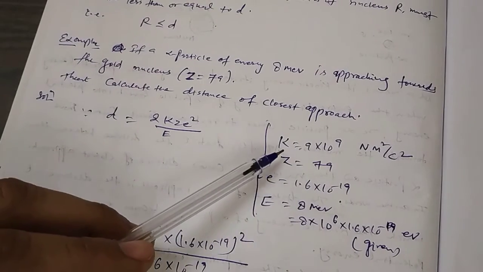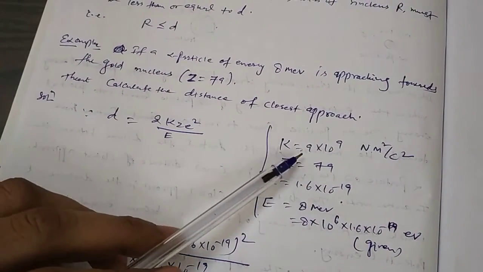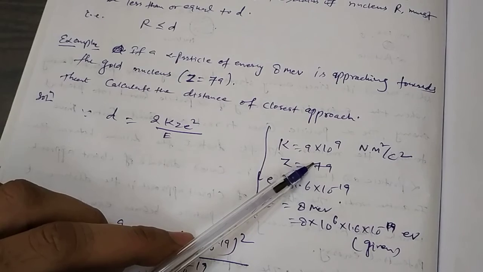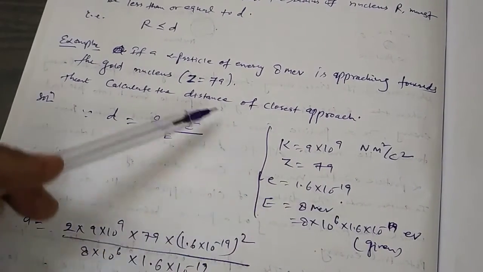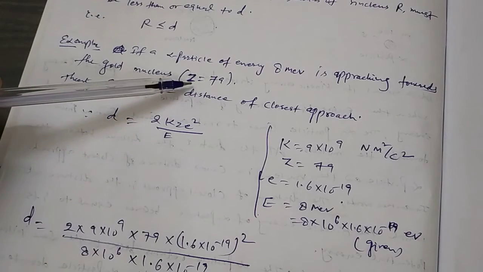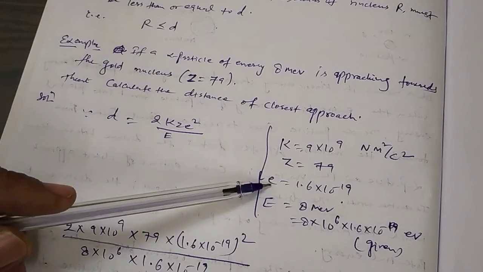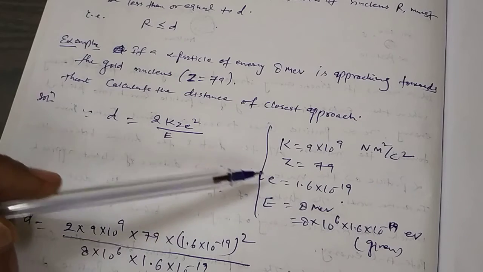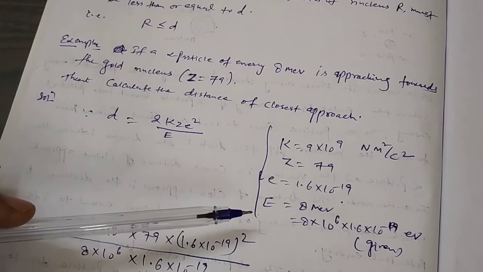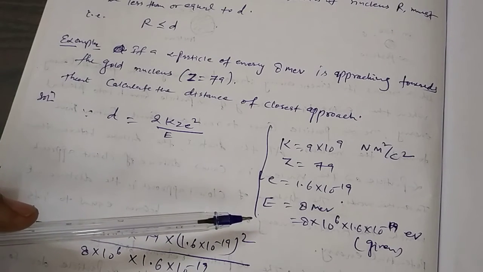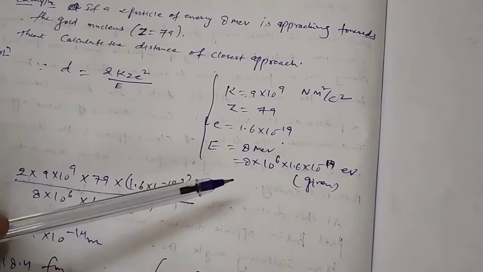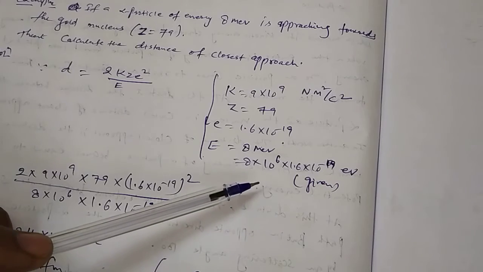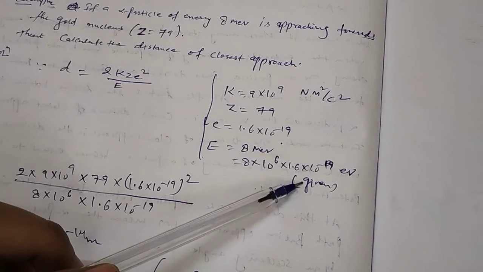This is the Coulomb constant, which is equal to 9 into 10 to the power 9 newton meter square upon coulomb square. Z is given, 79, and e is the charge of the electron, and the energy is in MeV, which we convert into electron volt. So multiply it by 10 to the power 6 and 1.6 into 10 to the power minus 19.